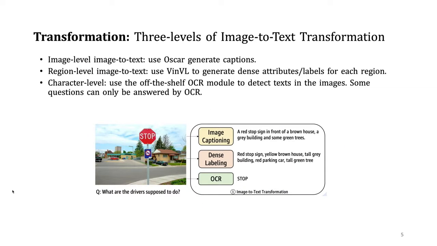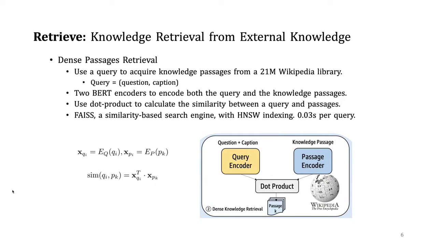In the first stage, we use a three-level transformation to transform image to text. It includes image captioning by OSCAR, dense labeling by VinVL, and OCR modules. In the second stage, we use the generated caption together with the question as the query to retrieve knowledge passages from Wikipedia. We use two BERT encoders respectively to encode the query and the knowledge passage. By calculating the similarity score with dot product, we can retrieve semantically related knowledge passages.